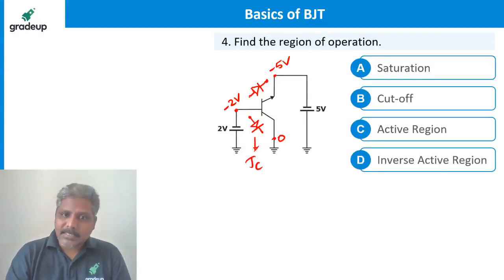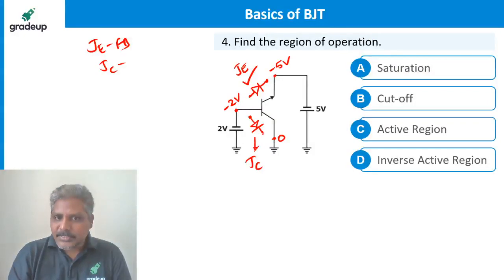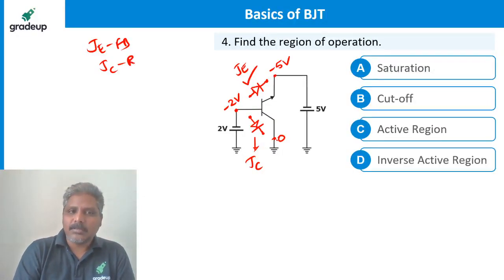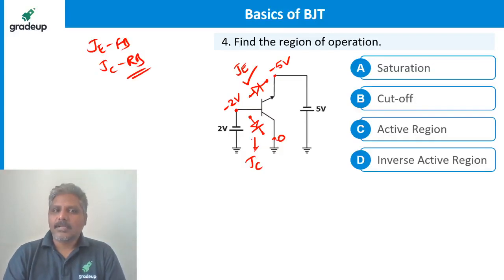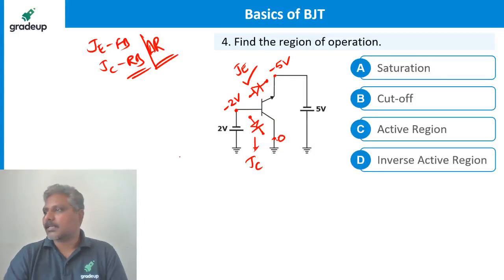Now see, this is minus 2, this is minus 5. The anode is higher than the cathode, so the junction is forward bias. What is this junction? JE. So JE is forward bias. What about JC? This is minus 2, this is 0. The cathode is at 0, the anode is at minus 2, so it is also reverse bias. So JE forward bias, JC reverse bias is called active region. Now you got it?